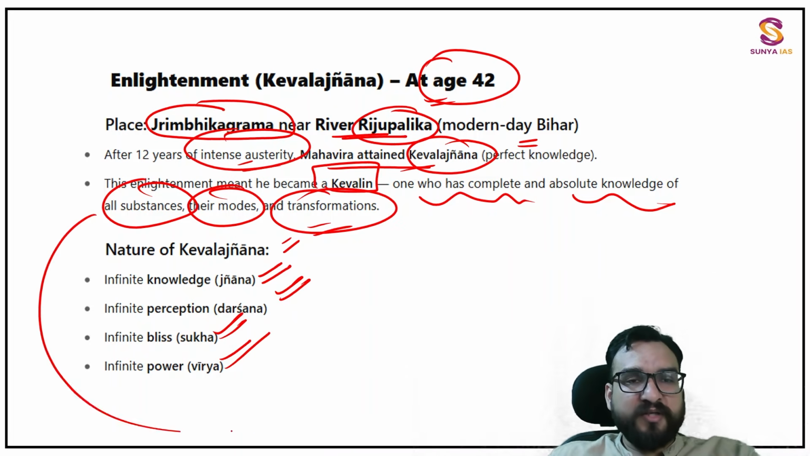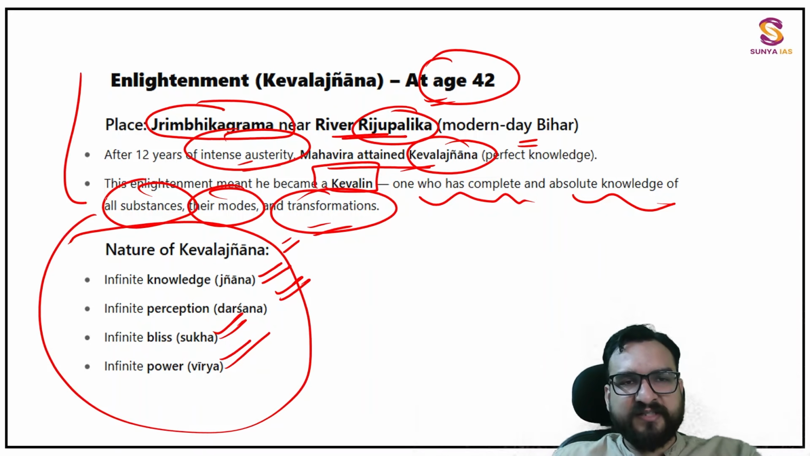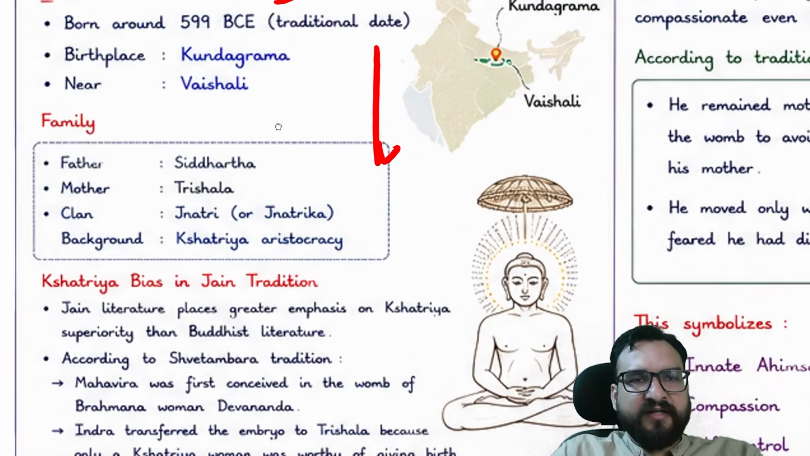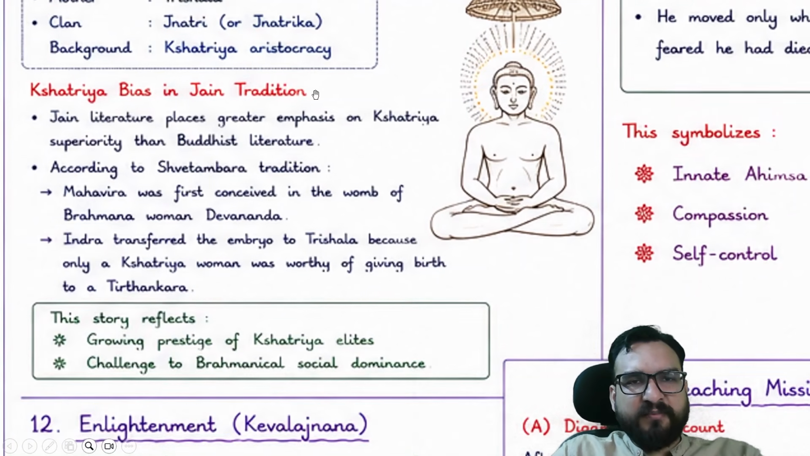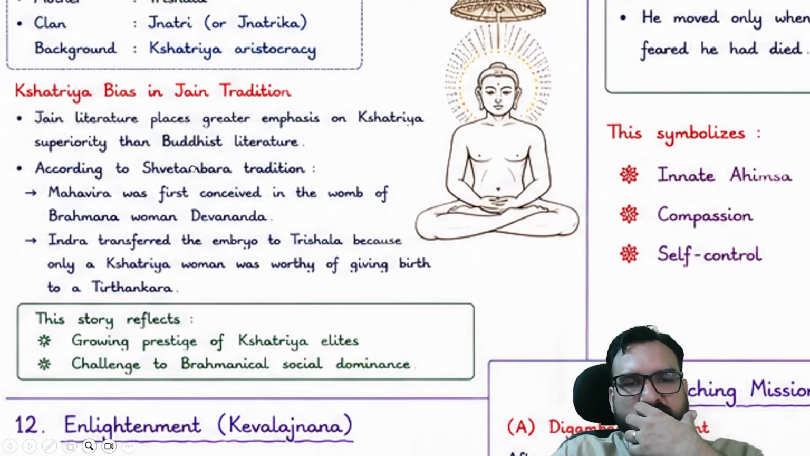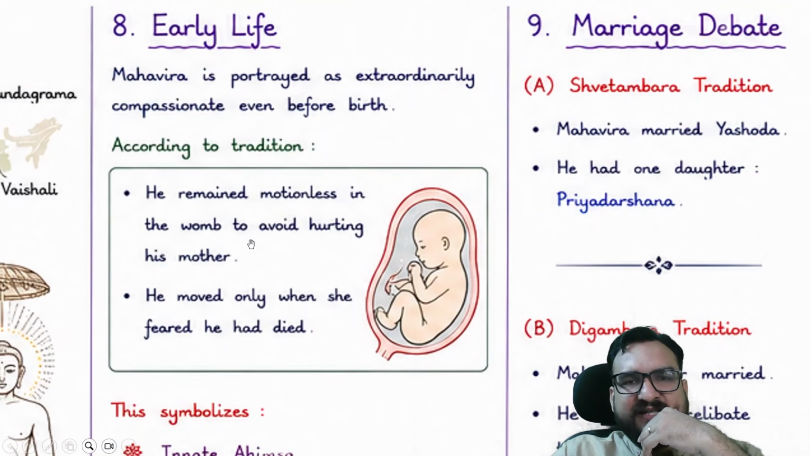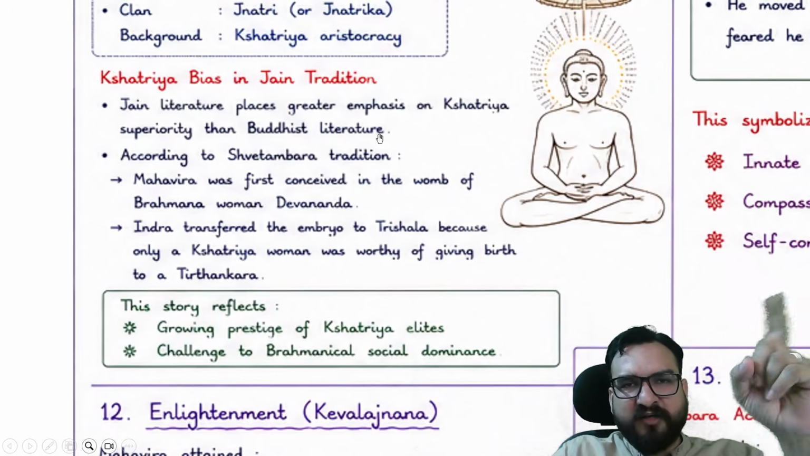You can note what Kaivalya is over here and how he has attained Kaivalya. The same thing I have mentioned over here. Mahavir's historical background you will be finding. So you will be seeing mother, father, and Kshatriya bias in the Jainism tradition as well. Early life, Mahavir is portrayed as extraordinary. Kshatriya bias, I hope you have understood.